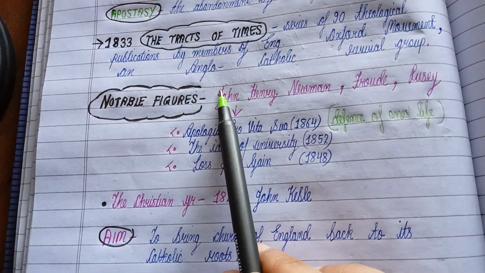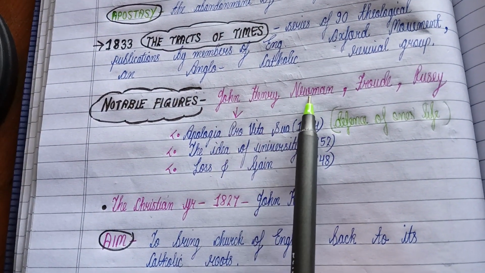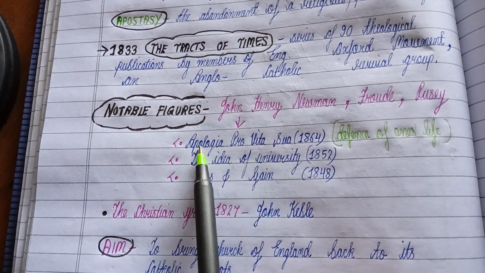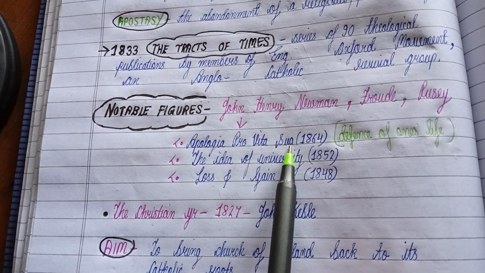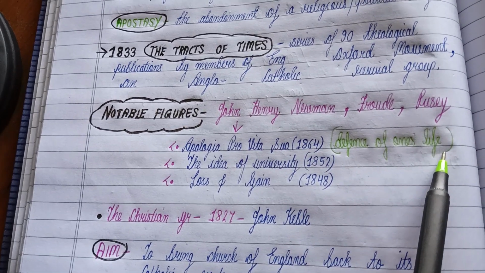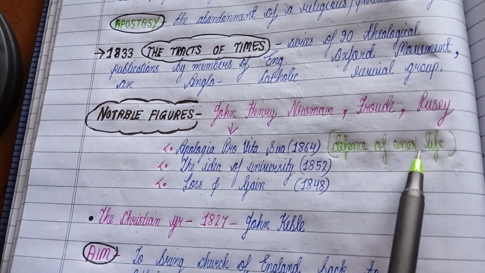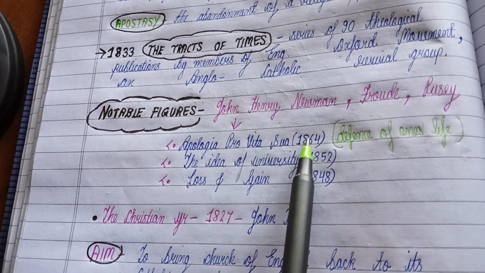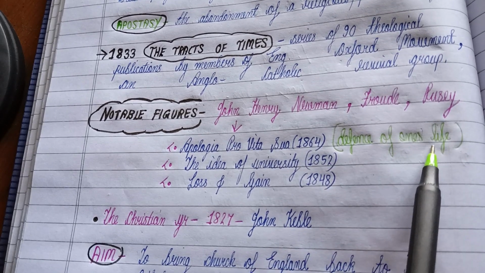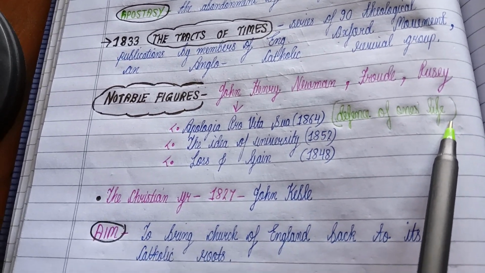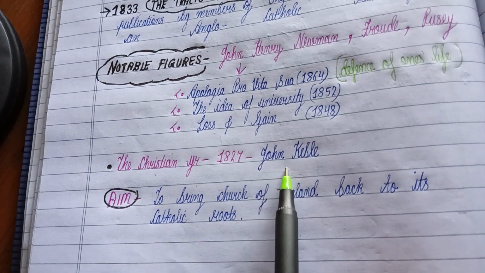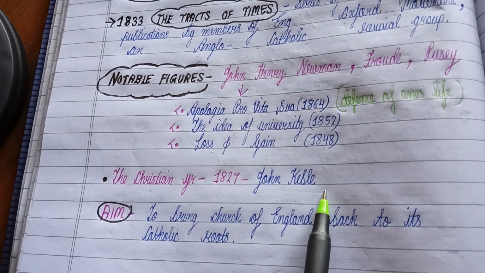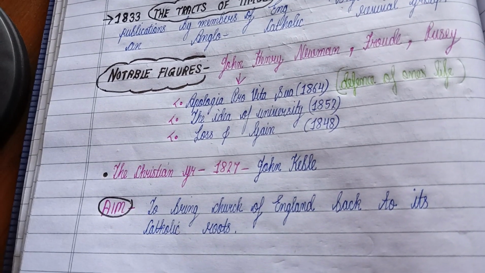Now notable figures include John Henry Newman, Froude, and Pusey. And important works of John Henry Newman are Loss and Gain, The Idea of a University, and Apologia Pro Vita Sua, which translates to Defense of One's Life. And it was a reply to Kingsley. Kingsley attacked John Henry Newman and he replied by writing this particular work, which translates to defense of one's own life. Then another important work is The Christian Year in the year 1827 by John Keble.